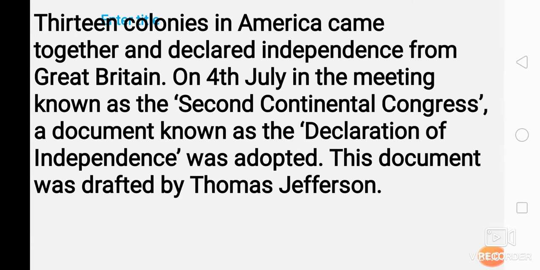In the First Continental Congress, they decided that we will boycott the British goods and we will not listen to whatever laws they are passing. And in the Second Continental Congress, the 13 colonies came together and declared independence from Great Britain. The Declaration of Independence was adopted, and this document was drafted by Thomas Jefferson.